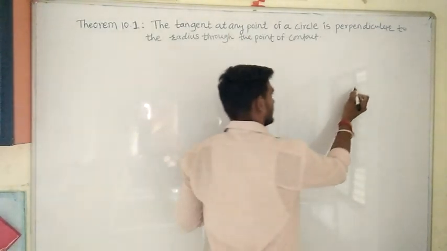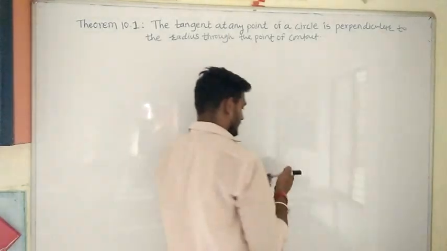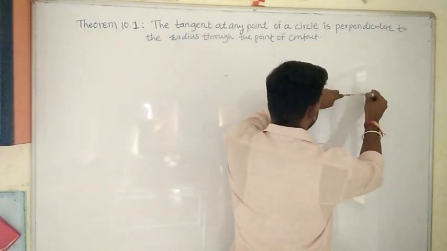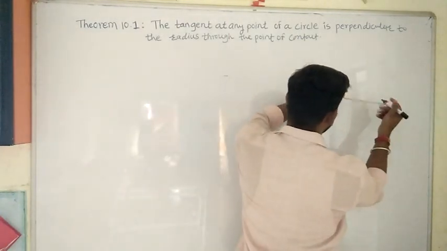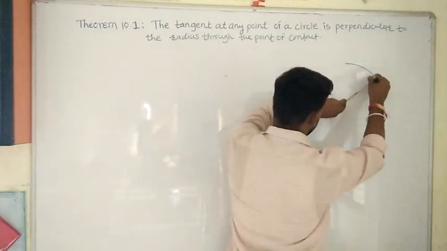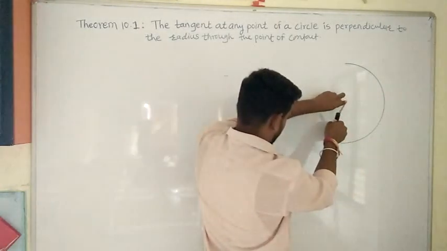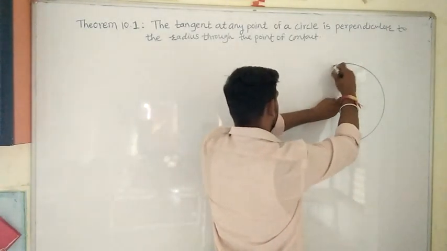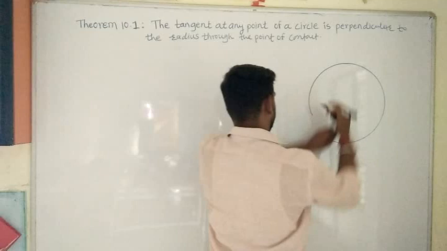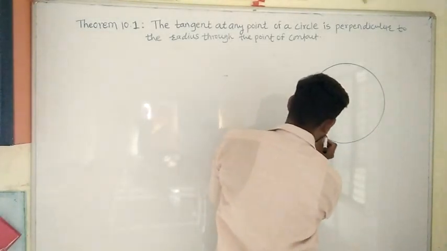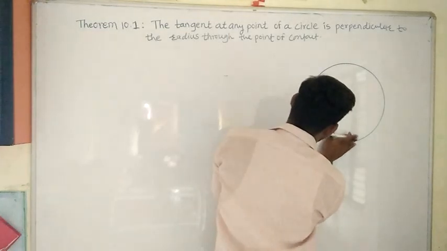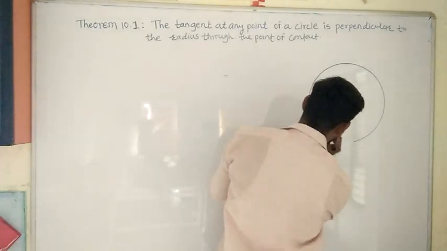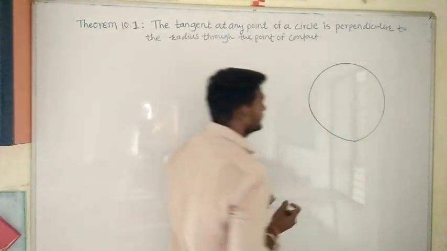I will draw a circle first. See here, we will consider one circle. Suppose this is a circle. Okay, assume this is a circle.